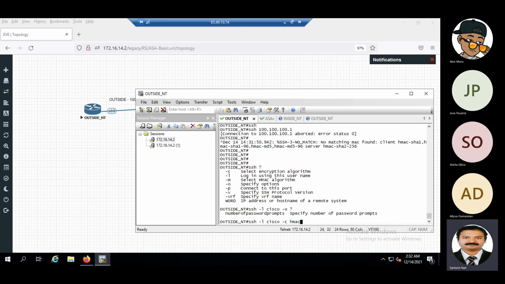If you have tried to do SSH from our jump box also, the same issue happens there. Sometimes the hashing algorithm or the encryption algorithm will not match.